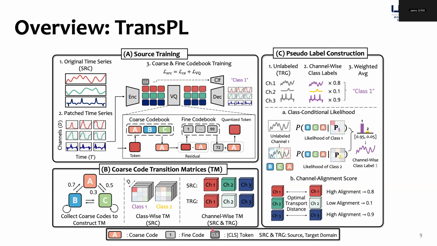The channel-wise transition matrices are constructed from the source and the target domain. These channel-wise transition matrices are used to assess the amount of shift between channels. Here, we note that we can still construct the channel-wise transition matrices for the target domain as we still know which channel the data is coming from. The last step is to construct a pseudo-label using the transition matrices. We will provide the details in later slides.